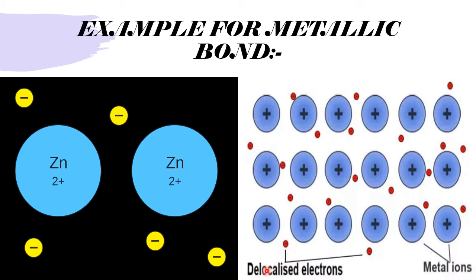What is delocalized? Moving. Localized means fixed to a particular place. Gollad is localized to Sindhigi, means he is fixed in Sindhigi only. If he is moving, then he is delocalized. So localized is fixing, delocalized is moving. These are called delocalized electrons. That means they are ready to move. That's why they carry the current. This is the metallic bond. Still we learn more in the higher class.